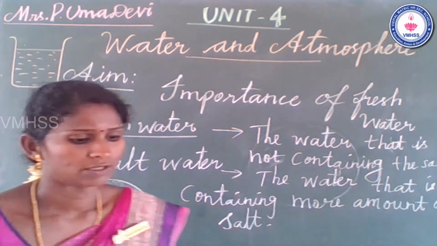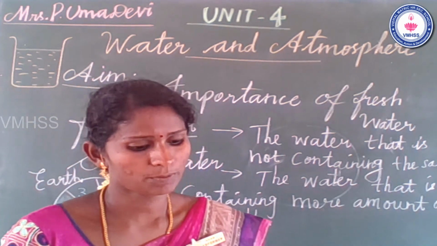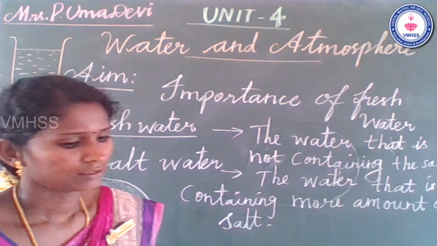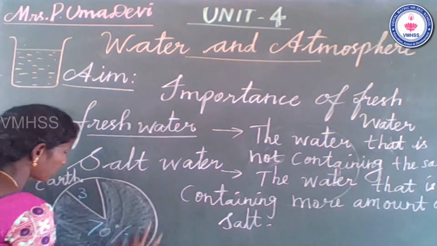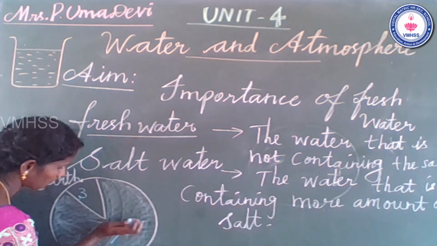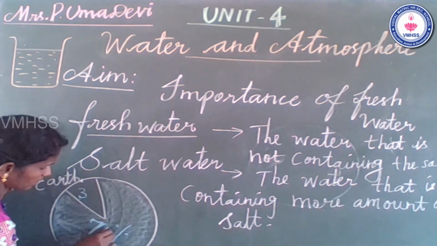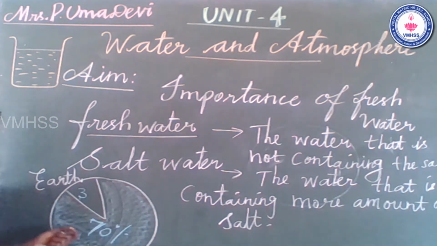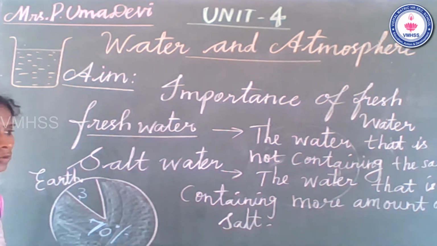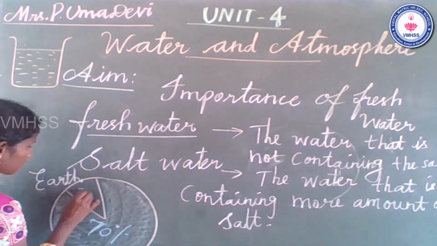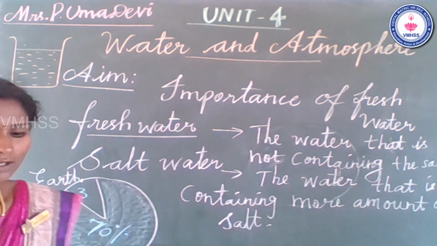Another usable fresh water for human beings would be 3 parts out of 100 parts. So 70% is fully covered with salt water and another 3% is fresh water.